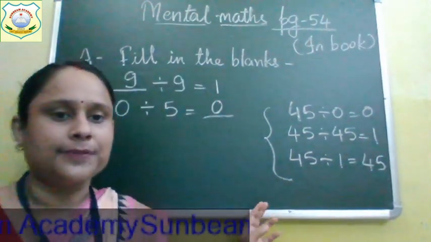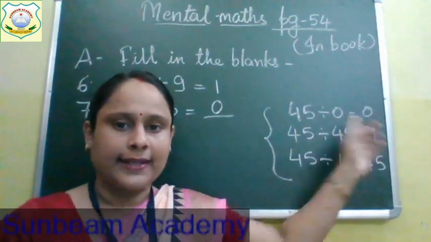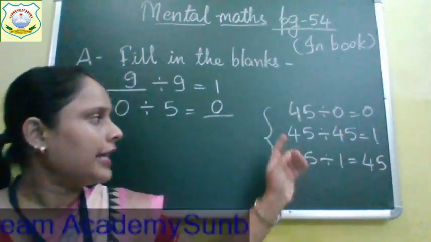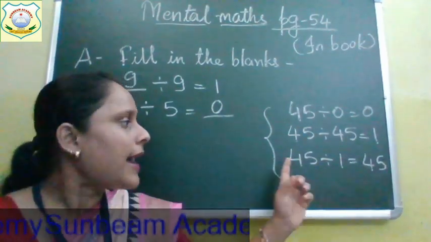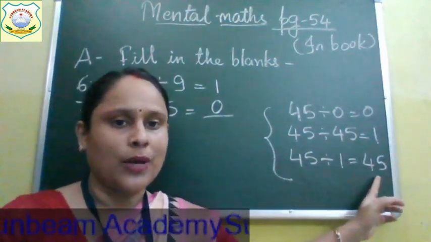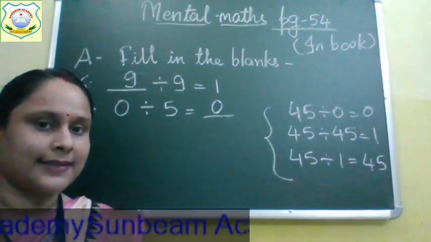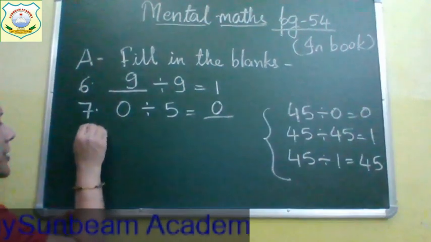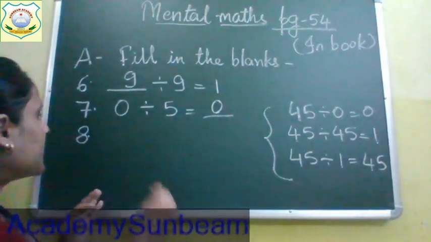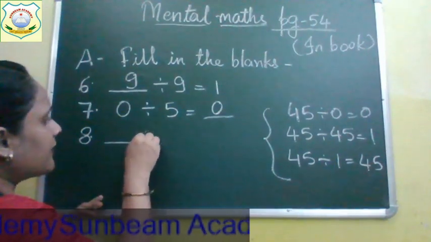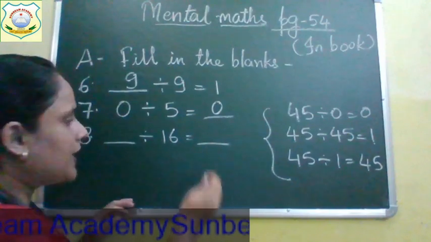So it is this. If we divide 45 with 0, we get the answer 0. If we divide 45 with 45, we get the answer 1. And if we divide 45 with 1, we get the answer 45. This is clear? Now come to the next question. Your next question is question 8. In question 8, it is given dash divide with 16 is equal to 0.